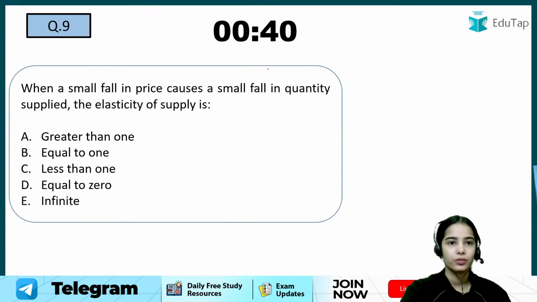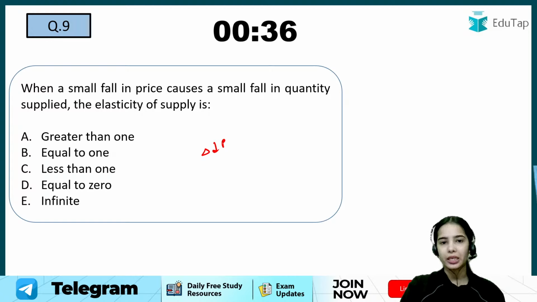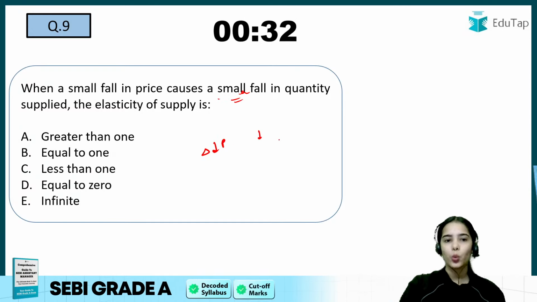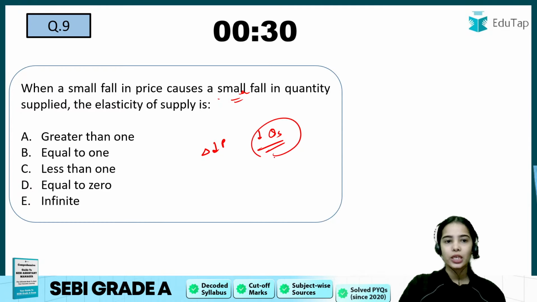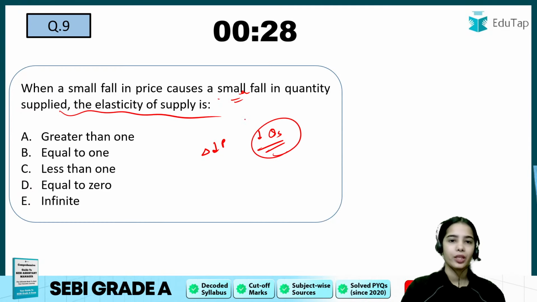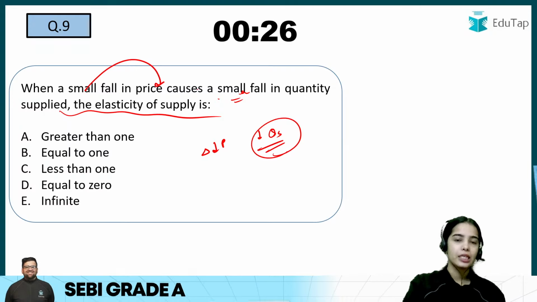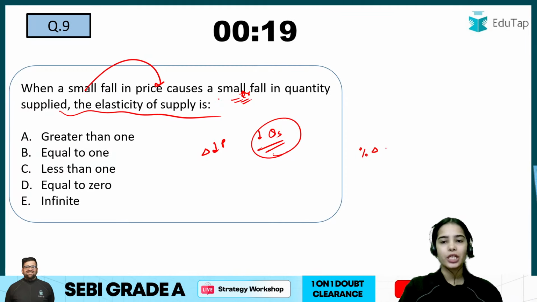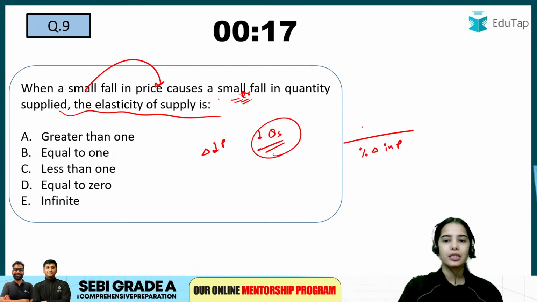Chalo. Now, a small fall in price causes a smaller fall in quantity supplied. So with a slight percentage change in price, there is a very small percentage change in supply.